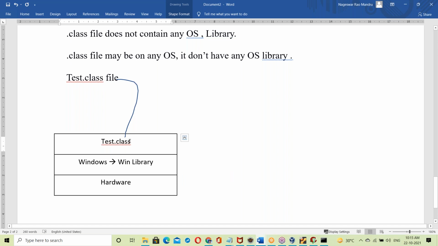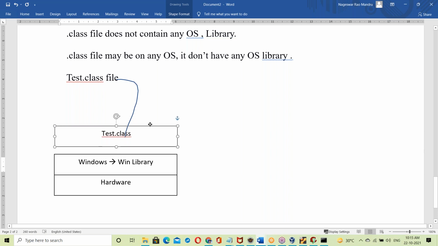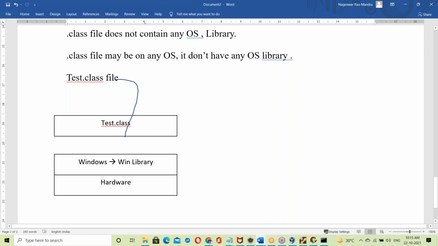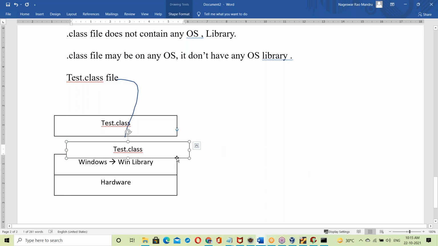Someone has to link this Test.class file to the Windows library. So between the .class file and the Windows OS library, one more layer comes. What is that layer? Can anyone guess it?